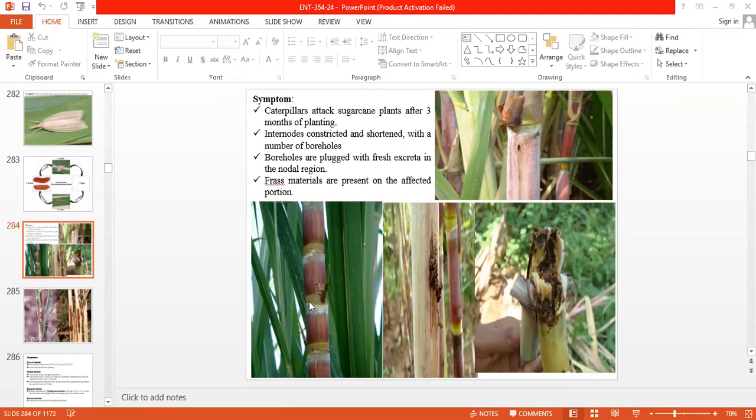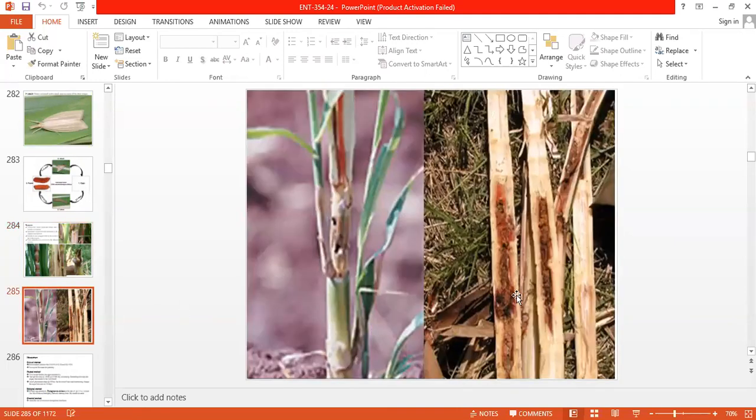And after entering into the stem, they produce galleries inside the cane, and the infected tissues become reddish in appearance. So this type of infestation is caused by the internode borer. So internode means their damage is mostly on the nodal region of the cane, 3 to 4 months after planting, and the sugarcane is heavily infested by that pest.